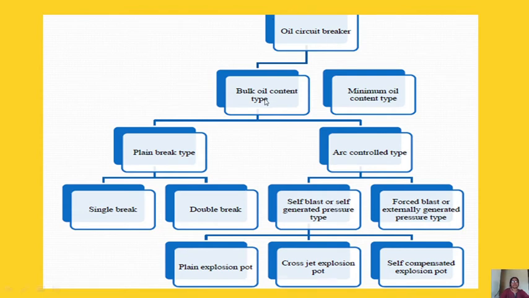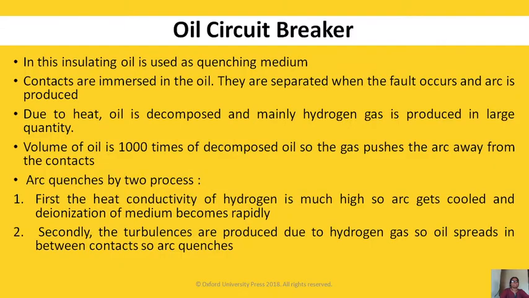Oil circuit breaker: bulk oil, minimum oil. In bulk oil, plain brake. In plain brake, single brake, double brake. In bulk oil, arc control type. In this arc control type, a separate controlling device is installed for quenching the arc. It is self blast type, it is force blast type. In self blast, we have plain explosion pot, cross jet explosion pot, self compensated explosion pot. We will see one by one.